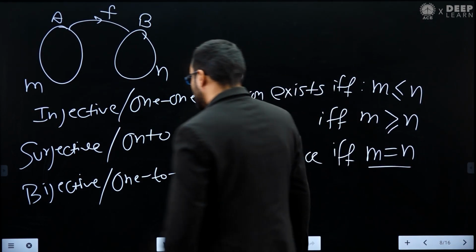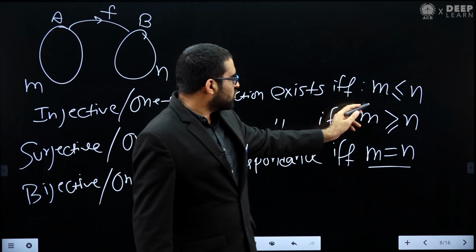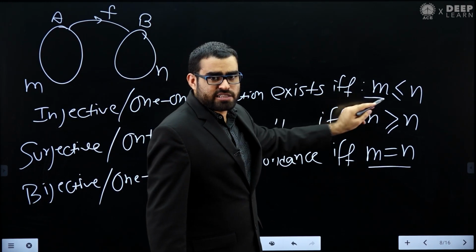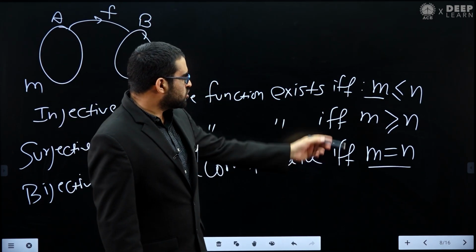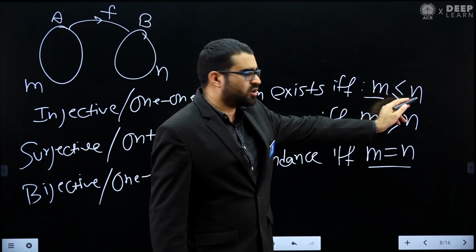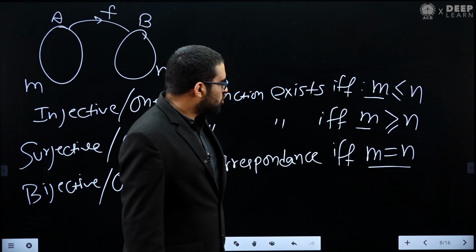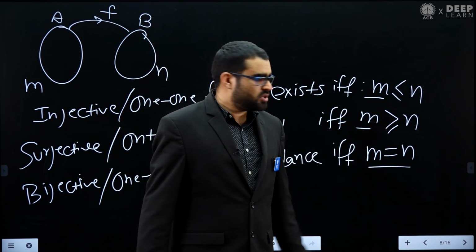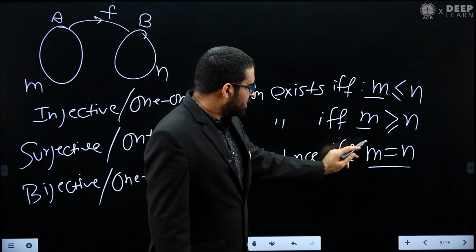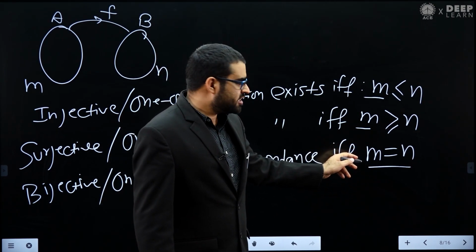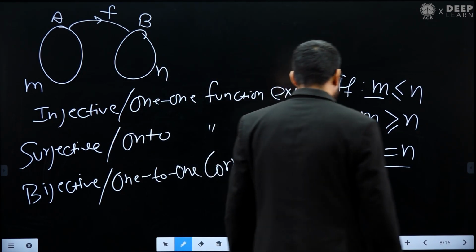So an injective function is possible if and only if the domain cardinality, set A, is less than or equal to the codomain cardinality, set B. A surjective function is possible if and only if domain cardinality is greater than or equal to codomain cardinality. And a bijective function is possible if and only if domain cardinality equals codomain cardinality. These three points we are going to use in this question.